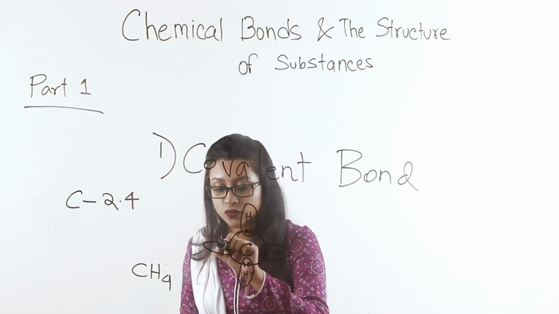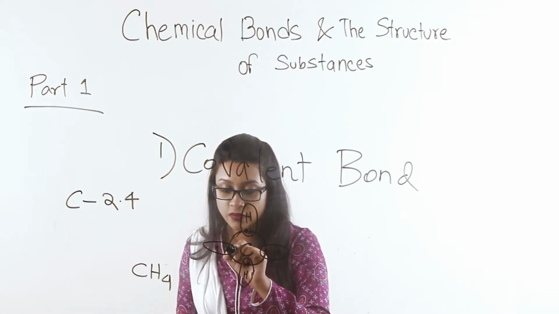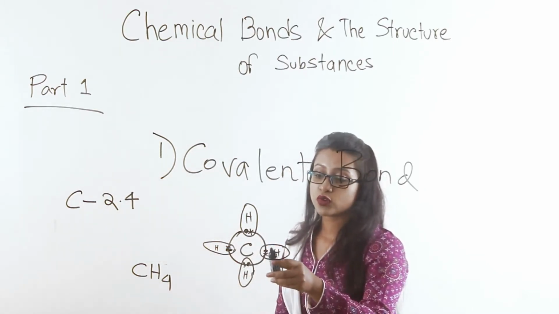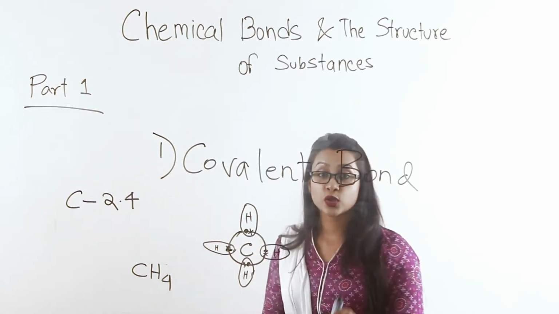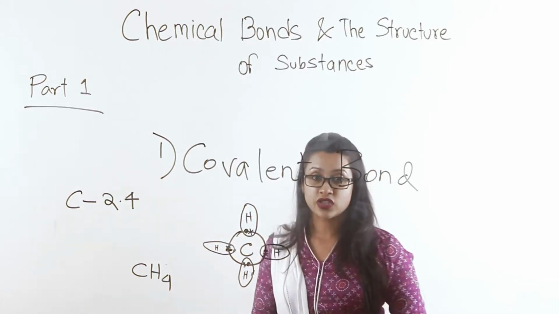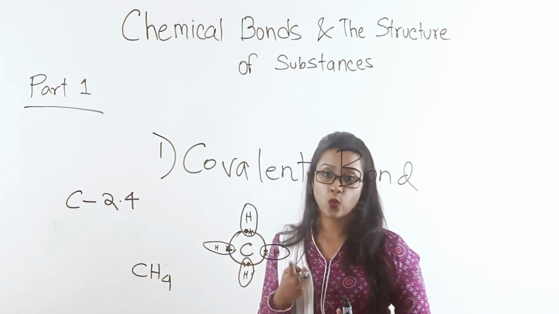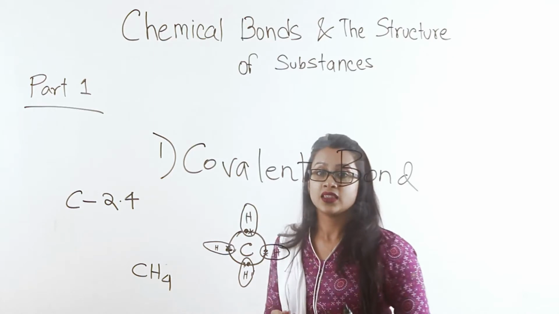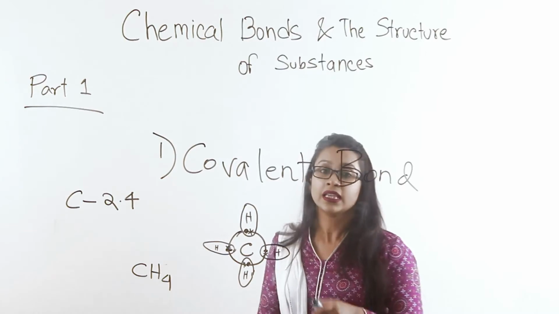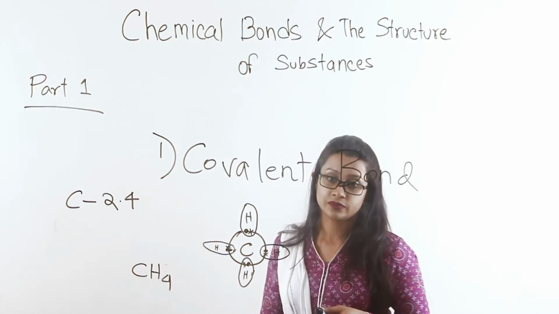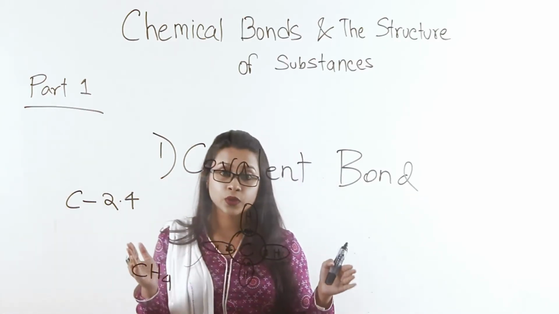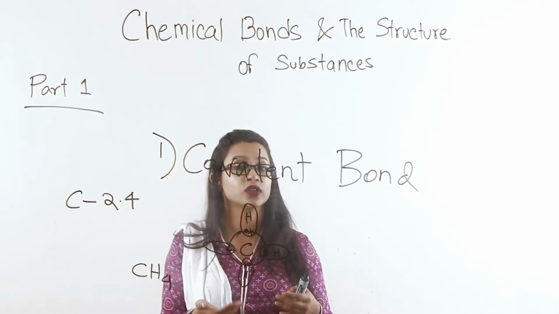Let me draw the structure for you so that you can understand it even better. You can see here that each of the outermost 4 electrons are being shared with 1 atom of hydrogen, and these atoms of hydrogen are each sharing 1 electron. Thus 4 and 4 make a complete octet, forming a compound which is much more stable than a single atom of carbon. So this is the diagrammatic and a simple explanation of how a covalent bond is formed.